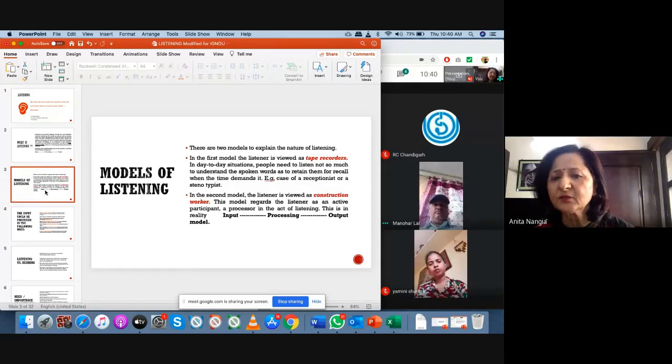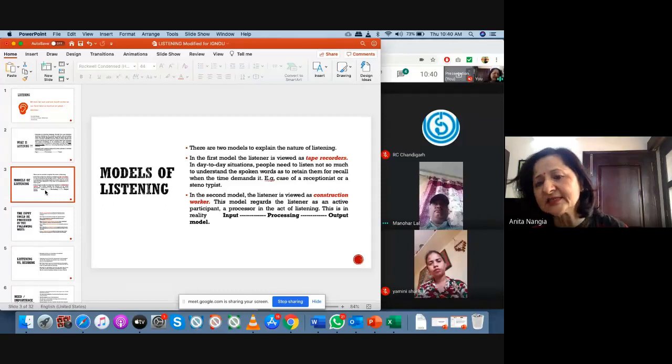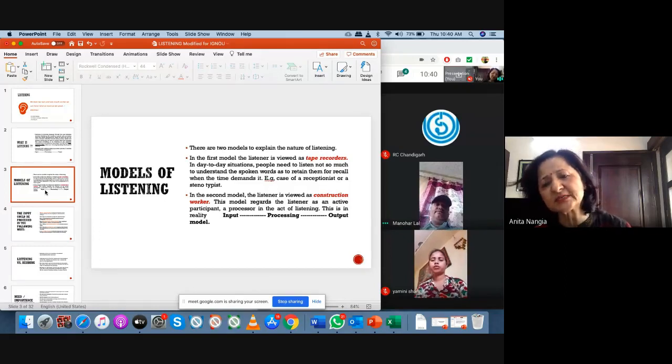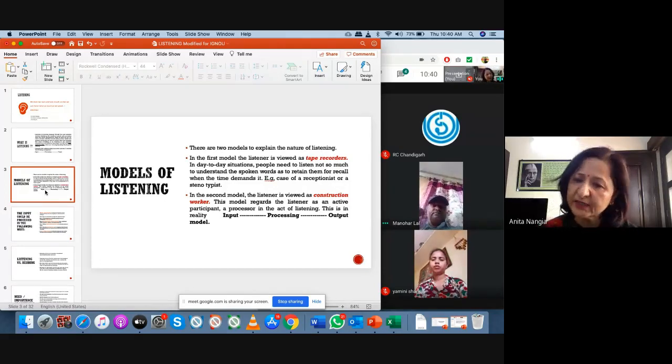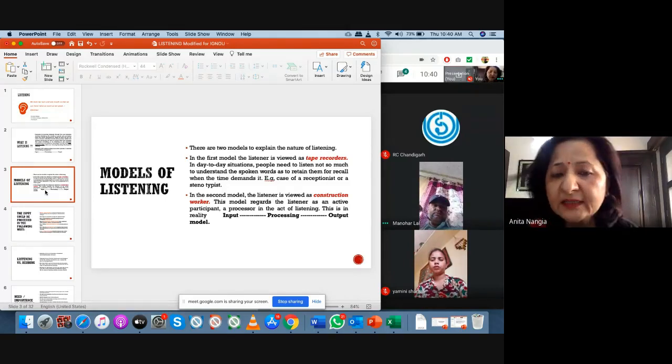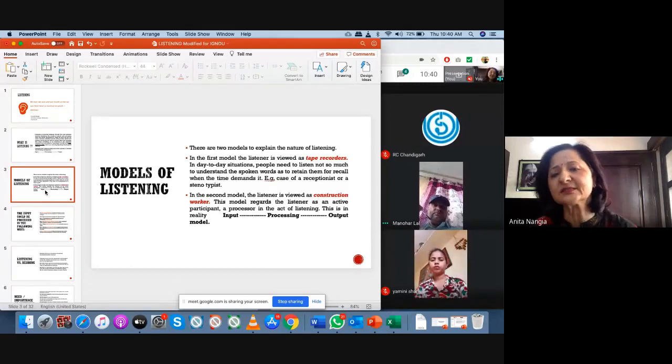The other model is the construction worker. Here the model regards the listener as an active participant, a processor in the act of listening. This is an input, processing and output. आप सुनेंगे, उसको process करेंगे, you will try to comprehend कि क्या है और how can I use in my life, and then output model. So this is construction worker.